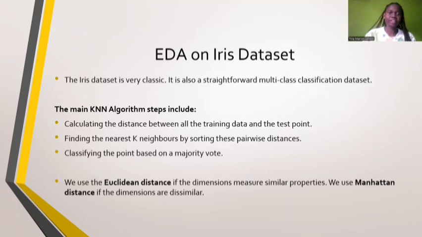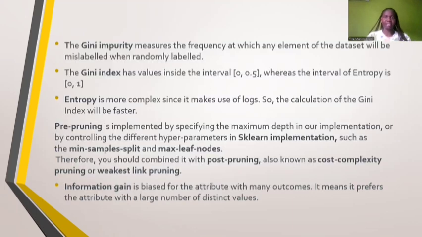So in calculating the distance, we can use the Euclidean distance or the Manhattan distance. With the first one, the dimensions measure similar properties, whereas with the Manhattan distance, they do not, there's a variation. Then we can talk about the Gini impurity. It measures the frequency at which any element of the data set will be mislabeled. Then the entropy is more complex since it uses log. Basically, you're getting to know your data set.